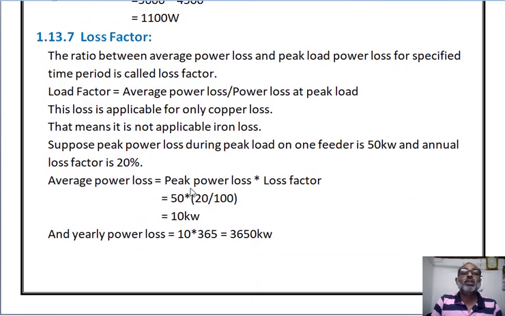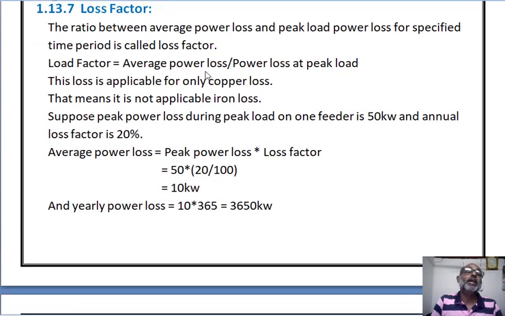Now next, loss factor. The ratio between average power loss and the peak load power loss for a specified time period is called loss factor. So loss factor is a ratio between average power loss to the power loss at peak load. This factor is only applicable for copper losses. Where copper losses are present, that time these losses are applicable. That means it is not applicable for the iron losses.